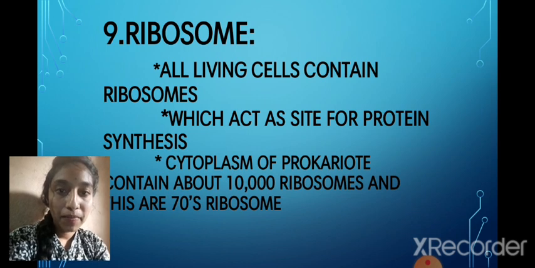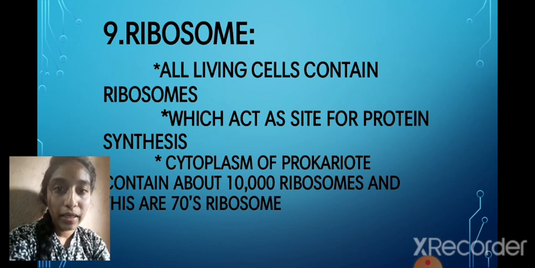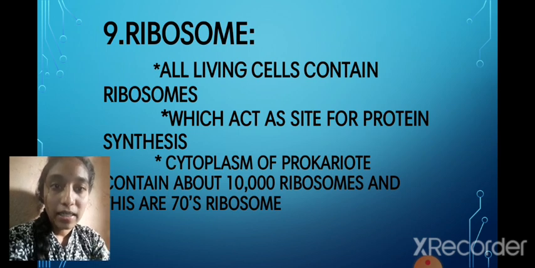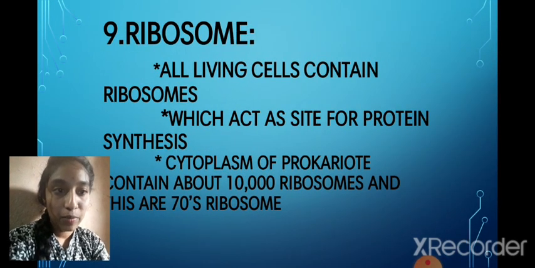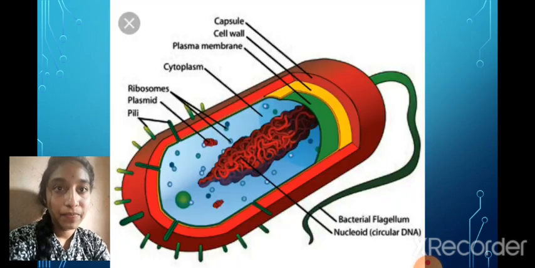Every ribosome is responsible for synthesis of protein, so each and every ribosome will synthesize protein.